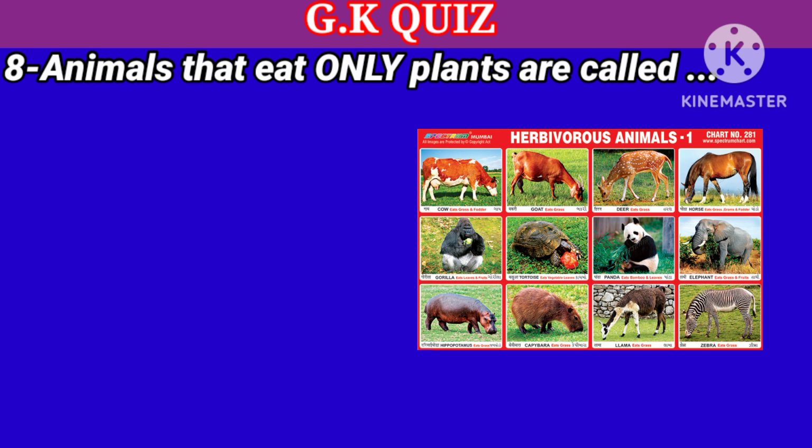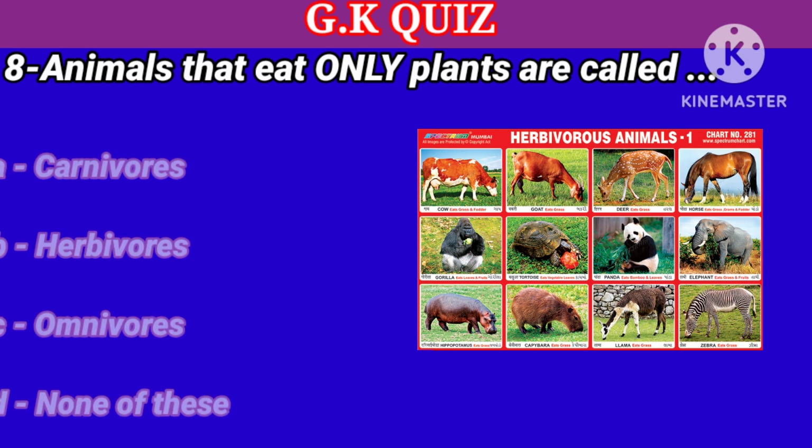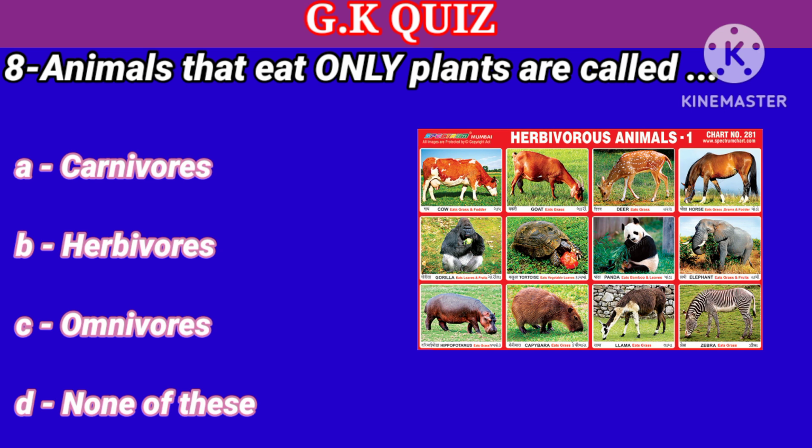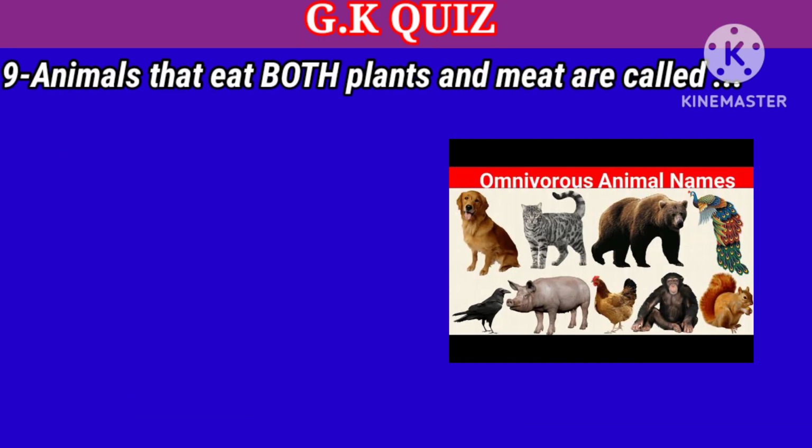Question number 8. Animals that eat only plants are called. Your options: A. Carnivorous, B. Herbivorous, C. Omnivorous, D. None of these. Right answer is herbivorous.